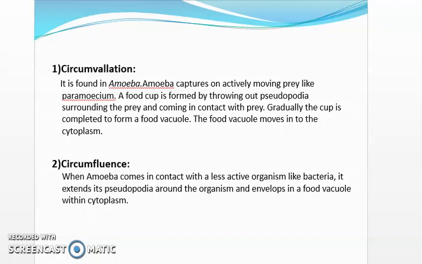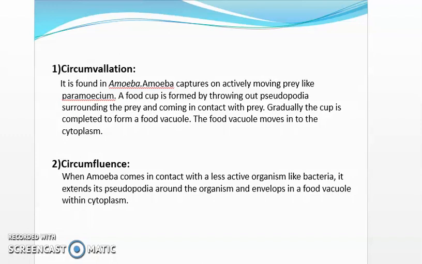Amoeba captures actively moving prey like Paramecium. A food cup is formed by throwing out pseudopodia surrounding the prey and coming in contact with the prey. Gradually, the cup is completed to form a food vacuole. The food vacuole moves into the cytoplasm.